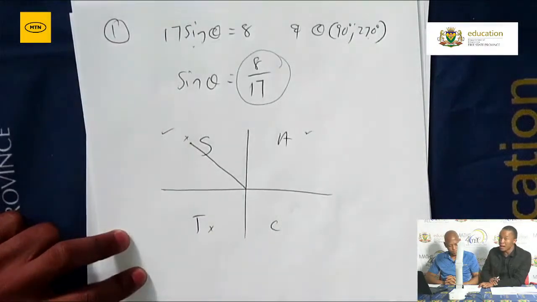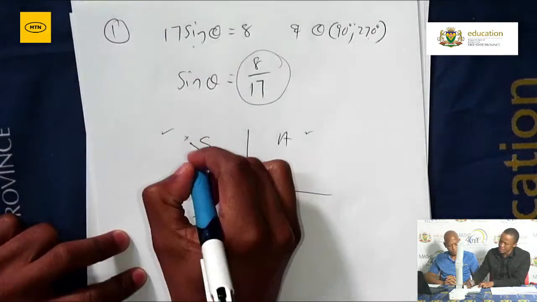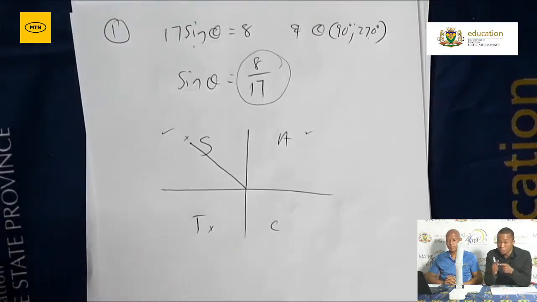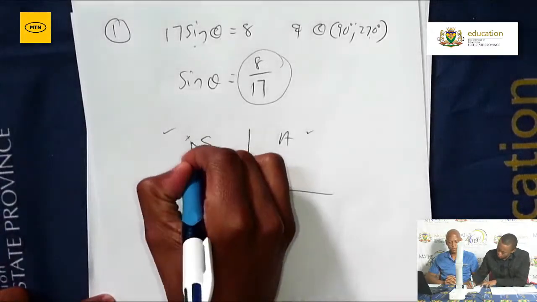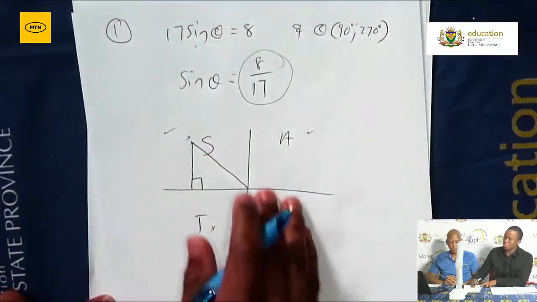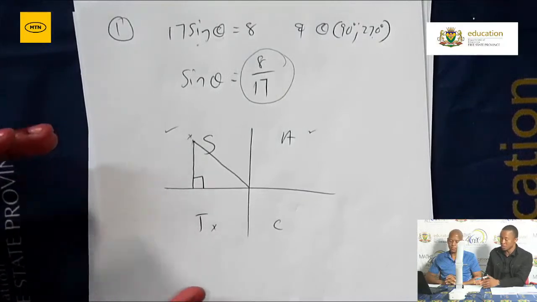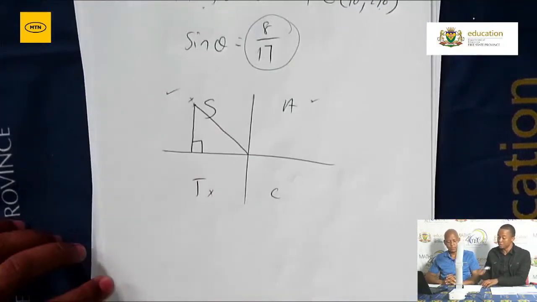Once you know where the terminal arm is with respect to your Cartesian plane, then you complete your right angle triangle. Very important: to complete your right angle triangle, it should always be perpendicular to the x-axis. Irrespective of the quadrant you are in, make sure your right angle triangle is perpendicular only to the x-axis. That's where you form your right angle triangle, and then you complete all the sides of that particular angle. I'm not going to solve this question, grade 12s, but I was just making you aware of the first scenario.